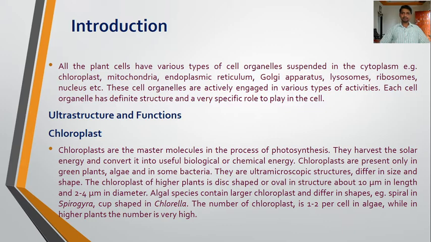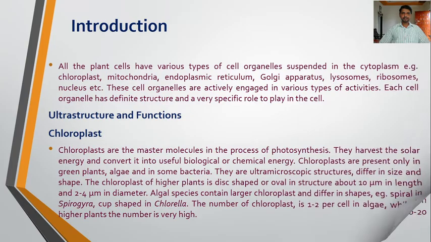They convert solar energy into useful biological or chemical energy. The chloroplasts found in plants, algae and some bacteria differ in size and shape. The chloroplast of higher plants is disc shaped or oval in structure, while algal species contain larger chloroplasts that differ in shape. For example, in Spirogyra it is spiral shaped, in Chlorella it is cup shaped.